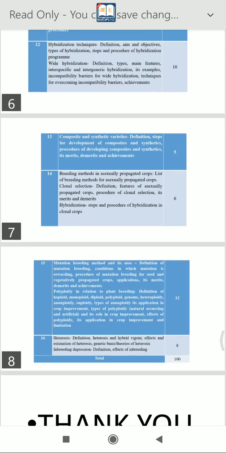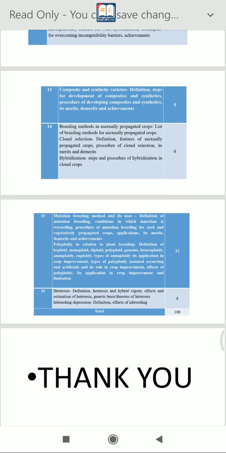Lecture number 15 is mutation breeding and polyploidy. It is also most important in respect of our course. In that we learn their definition, procedure, advantages, disadvantages, and the last topic, that is heterosis.